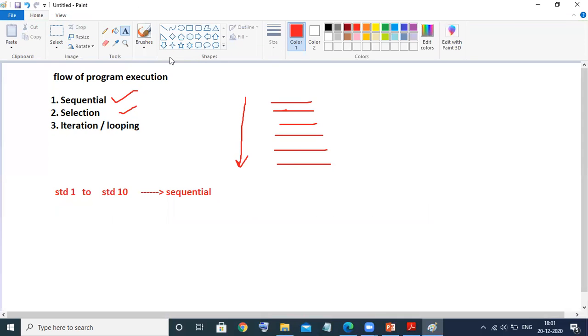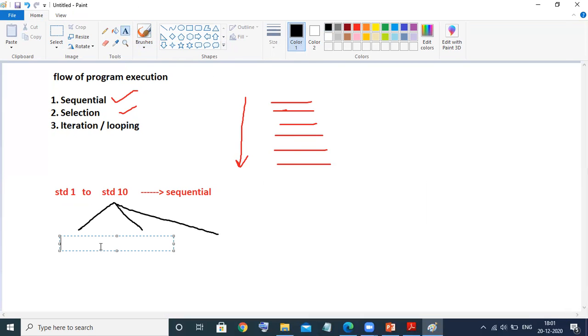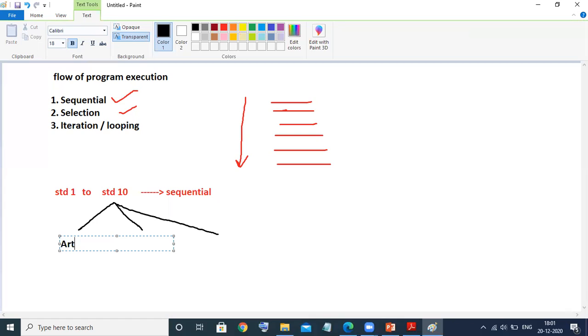After standard 10, you will have some branches, depending upon the percentage and depending on your interest in the subject. We are going to select the fields, the junior college, plus 2. For example, depending upon our interest, I may want to take the arts stream or the science stream.